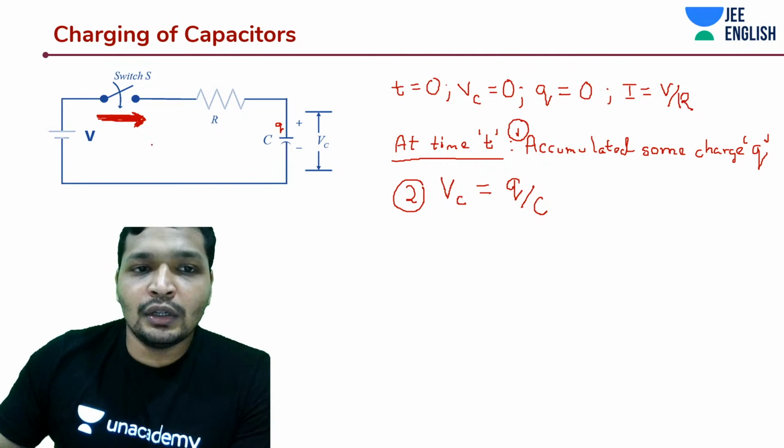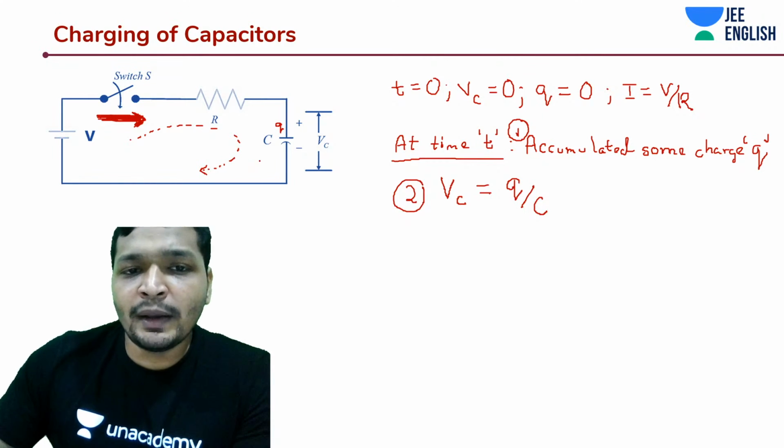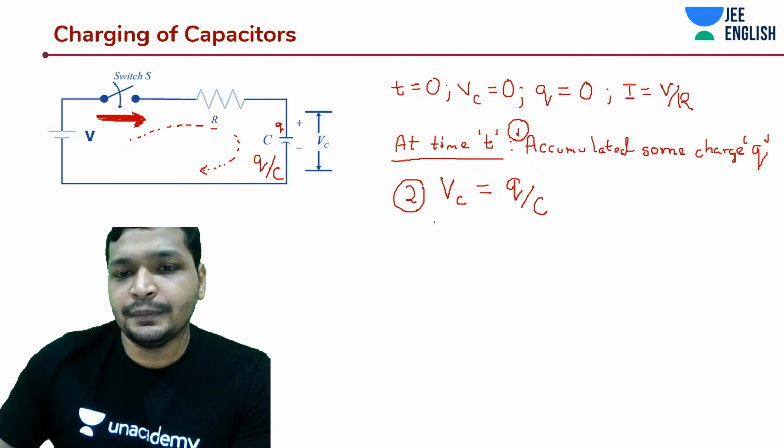If you go through this loop, there is a Q by C potential drop across the capacitor.